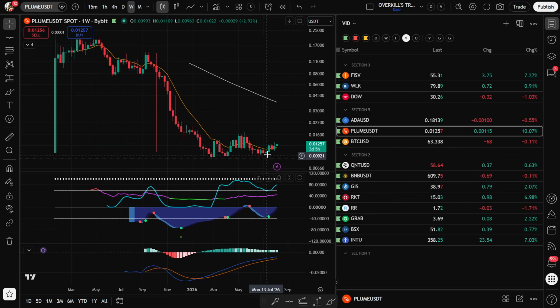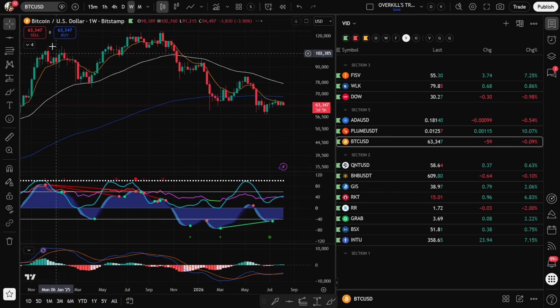We got this signal a couple of weeks ago, back in July at around a penny. I do have a position on this one. It's up 10% today, but it's been as high as 25 cents. It's sitting here at a penny right now, and these guys have a real big real-world asset business going on. I think they're going to be very big. They got some licenses and stuff secured with the SEC, so very low market cap, but I do think this one can perform very well in the next bull run.